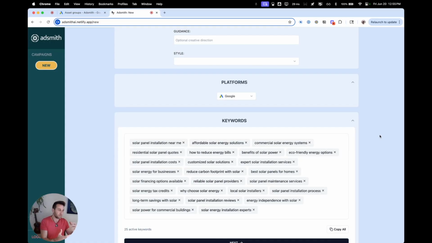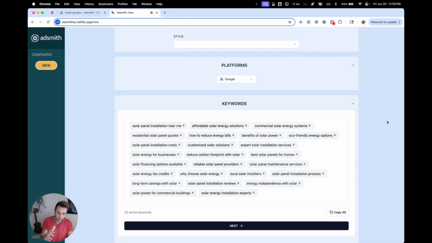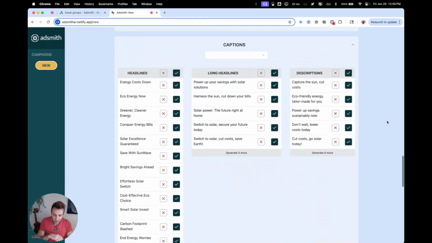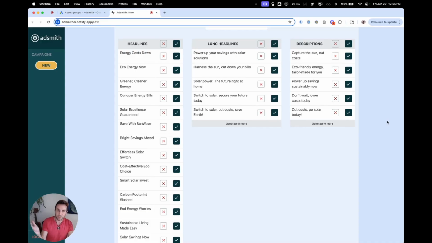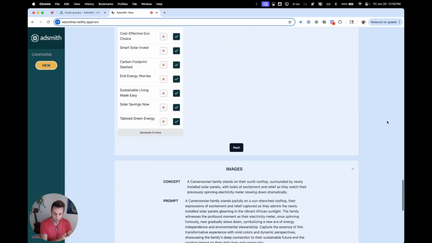And then the beauty of the system is we look at the performance, we learn, we automatically adjust. So you don't need to worry about it. As long as it's credible to get started, you're in good shape. For captions, same kind of thing. These ones are fitted for what Google expects for a Performance Max campaign, but really for Facebook, Amazon, X, LinkedIn, whatever platform you want to go on, we automatically fit the content we produce for that, so you do not need to worry about it. Again, pretty credible to get started, and it will self-learn and improve and adjust over time.